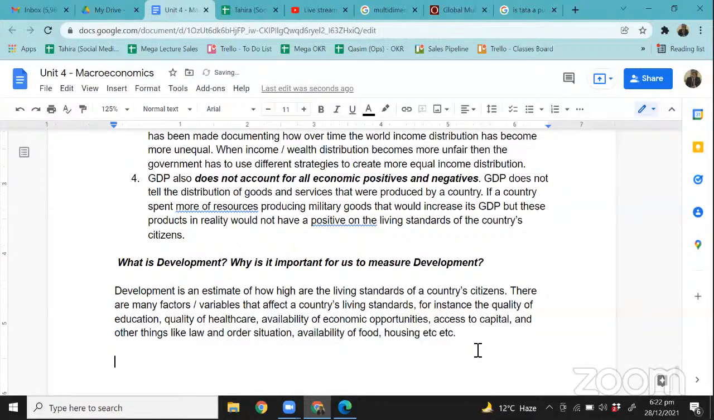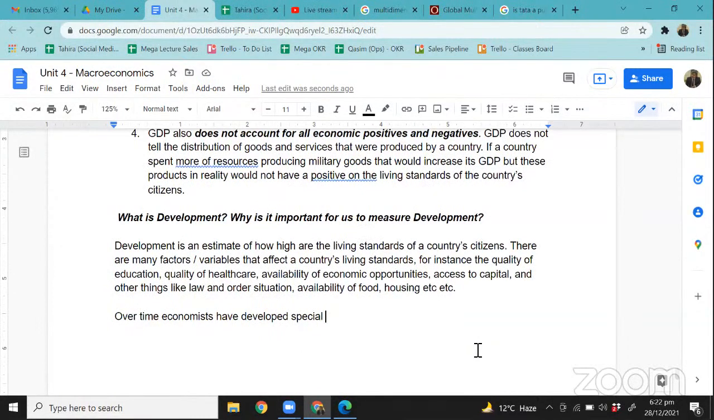Right? So another thing that you need to know is that over time, economists have developed special indicators that estimate or calculate the development of a country, right? Now, that is what we're about to look at next.